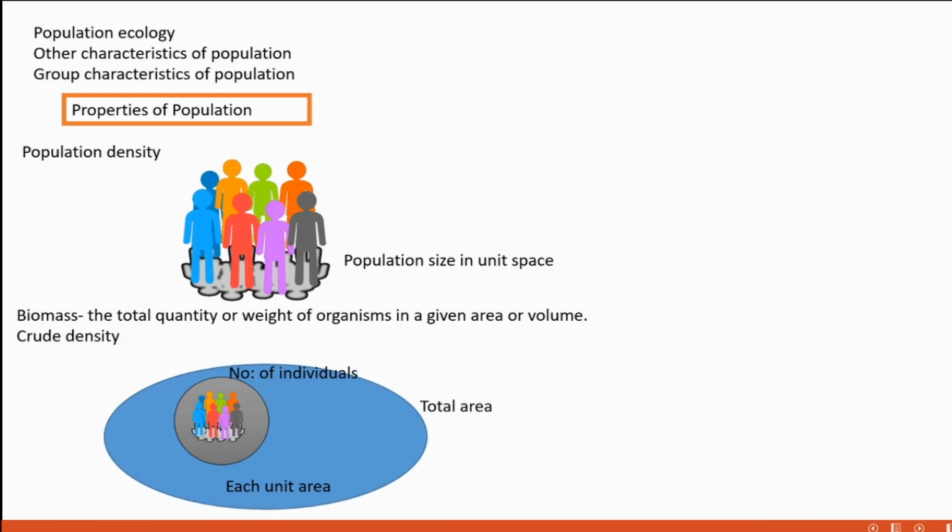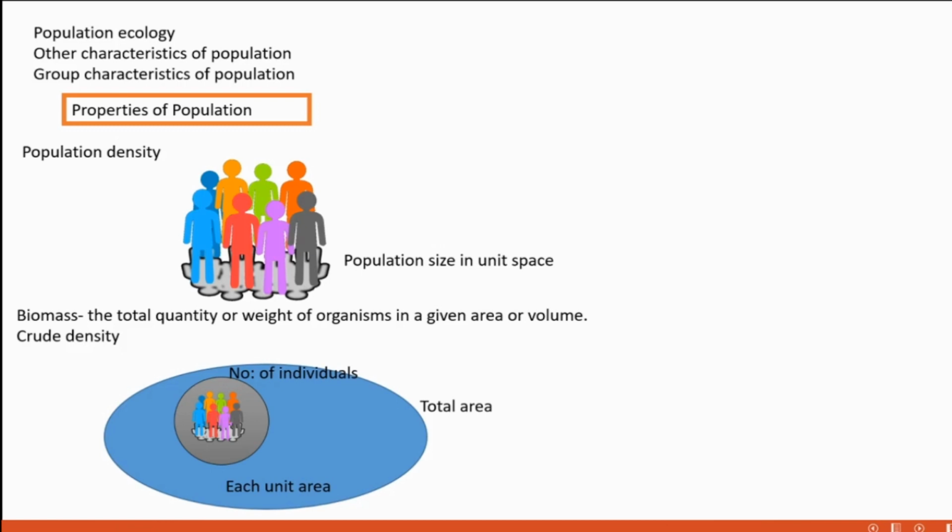Natality means birth rate. Its competition, its mortality means death rate, and its tolerance. All these parameters of population are considered and studied under this branch. Population ecology deals with population, its growth, density, size, multiplication, natality, competition, mortality, and tolerance.